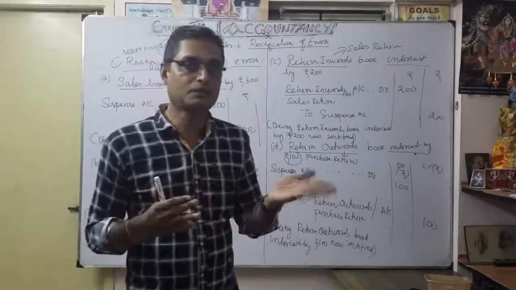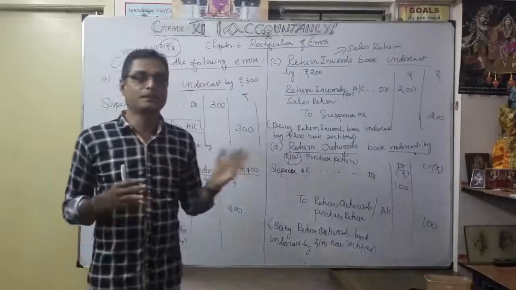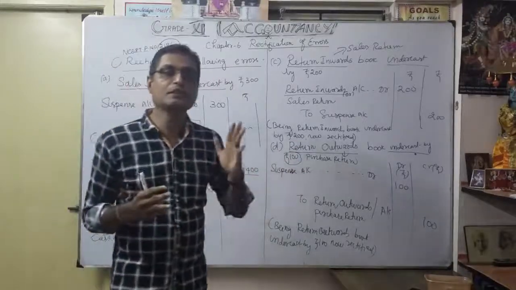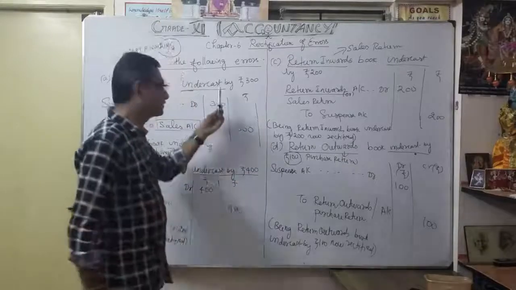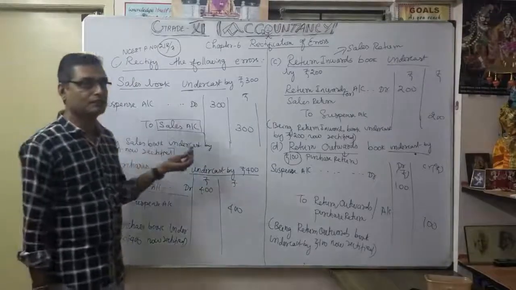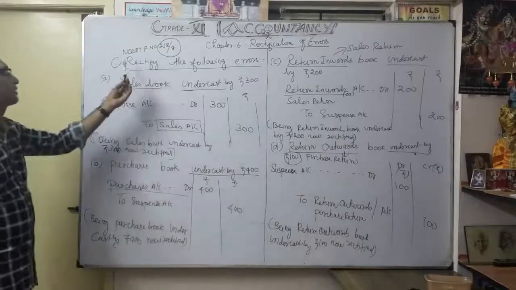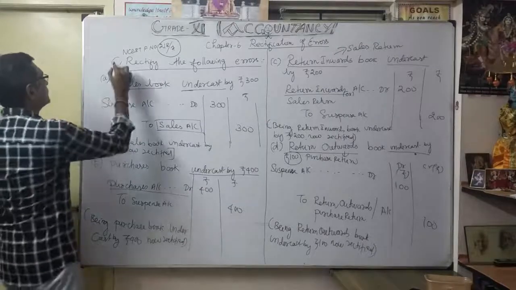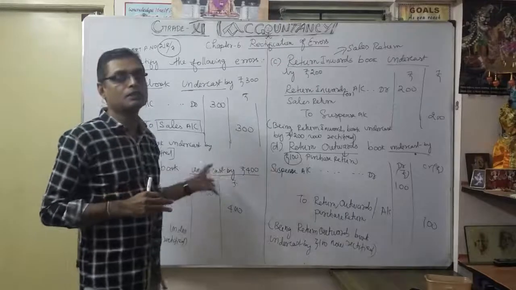So purchase return is over cost. Purchase return is on the credit side, so you want to do debit side. Likewise, you should be very careful whenever the transaction error occurred for over cost. The under cost is very easy. If you are strong in your basics, you know exactly where it will come. That's why under cost is very easy about this particular exercise number 7. According to our NCERT book, rectify the following errors. Okay, you understood about one side error.